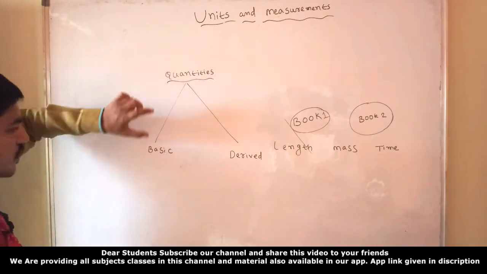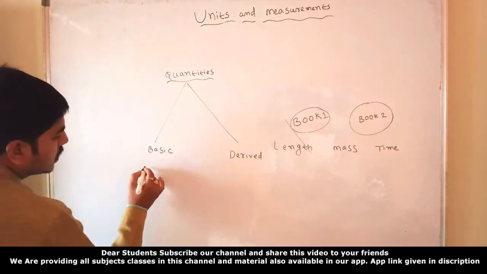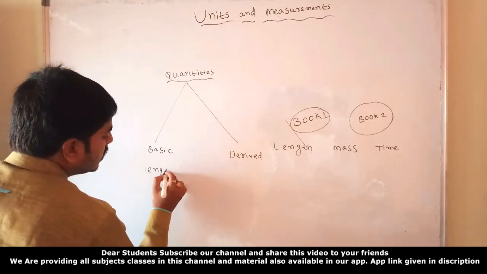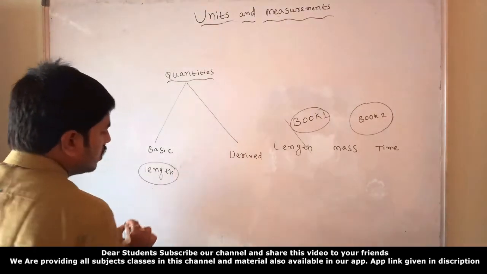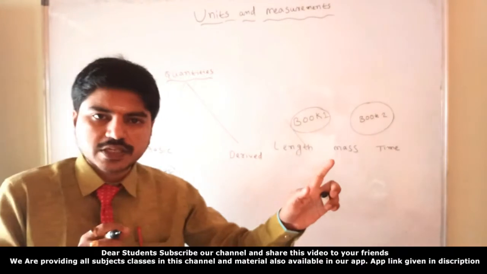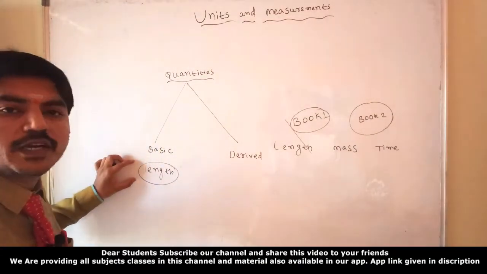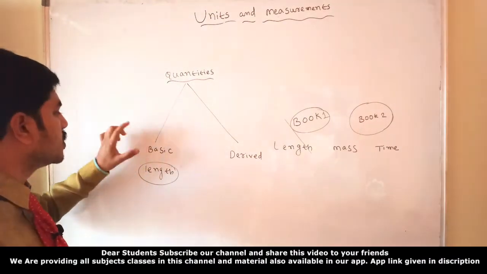For example, I'll say length. Length is calculating distances. Is it right or not? This is a basic, fundamental measurement of the physical quantity.